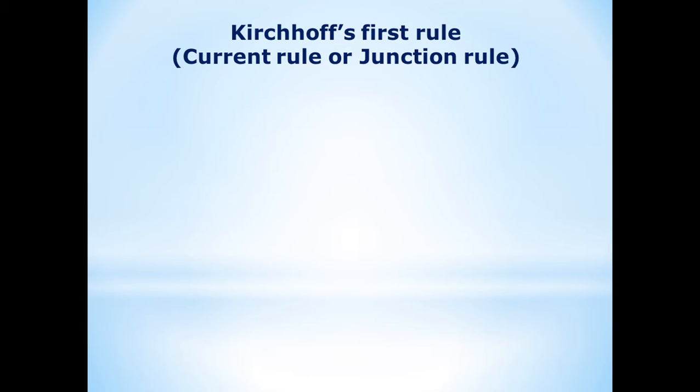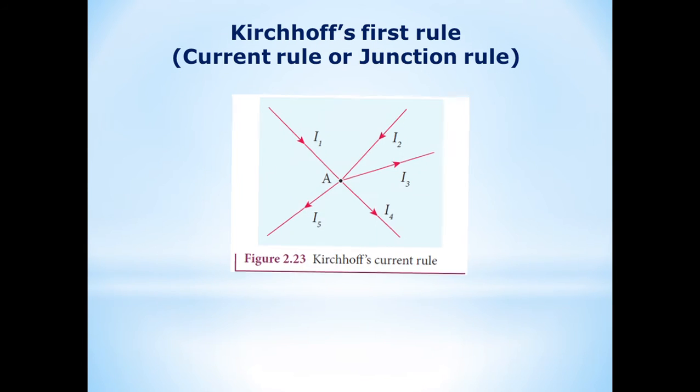There are two laws in the Kirchhoff rule. Kirchhoff's first law is otherwise called the current rule or junction rule. Kirchhoff's second law is otherwise called the voltage rule or loop rule. Now let me discuss the Kirchhoff first rule, the current rule or junction rule. Very important 2-mark question.